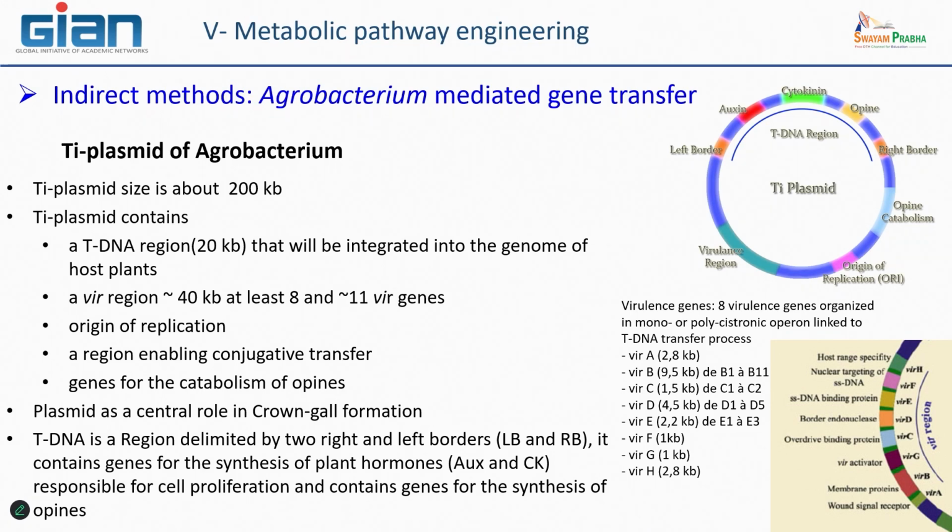There is also the origin of replication, which is a way to maintain the number of plasmid copies in the cell, but also in the new bacteria.